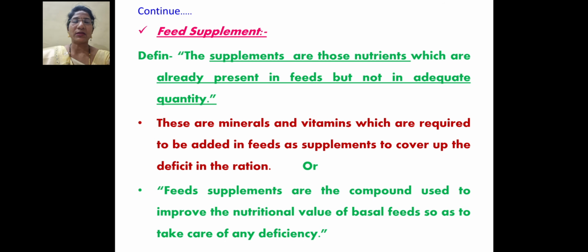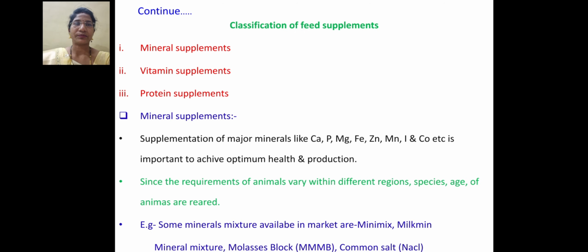Feed supplements mean the nutrients which are already present in the feed but not in sufficient quantity. So these are the minerals and vitamins which are required to be added to the feed as a supplement to cover up the deficiency in the rations.